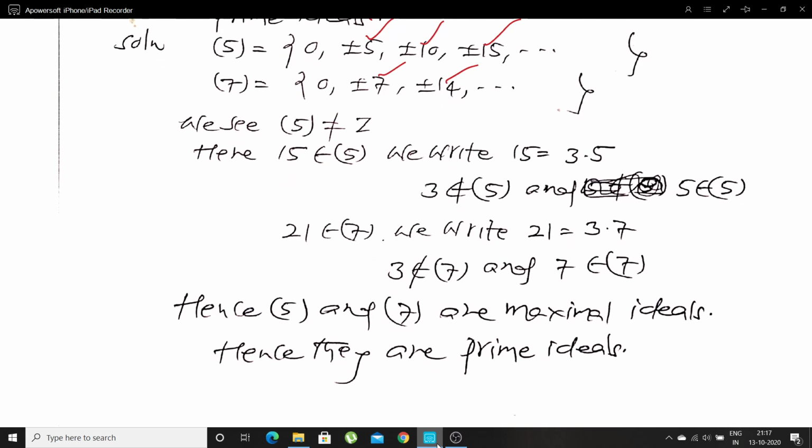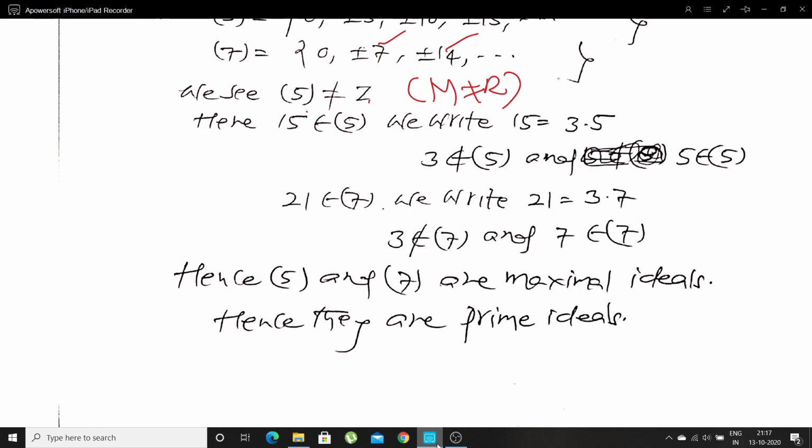What we observe in this example is, first one, M is not equal to R. Very clear. M is not equal to R because the set generated by 5 is not equal to the set of integers, because 1 is not there, 2 is not there, 3 is not there. Therefore, clearly M is not equal to R.